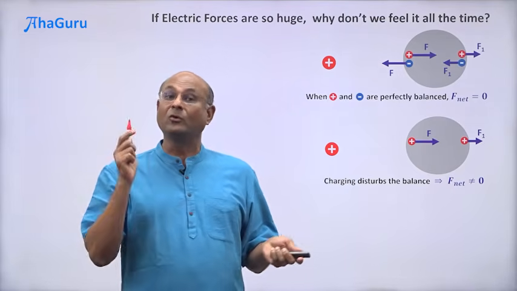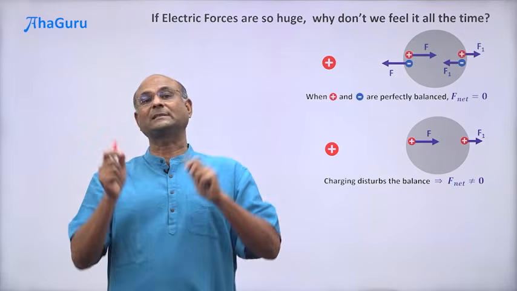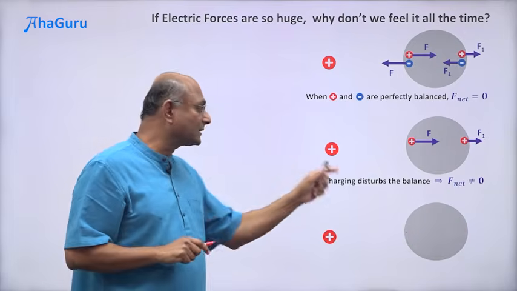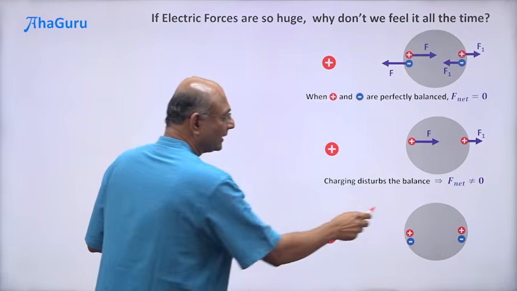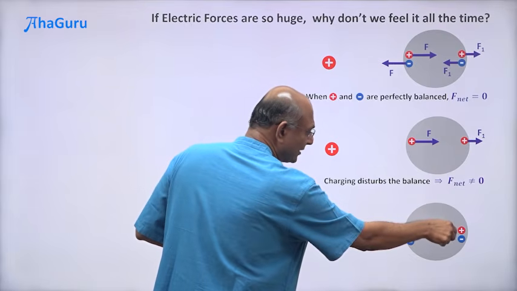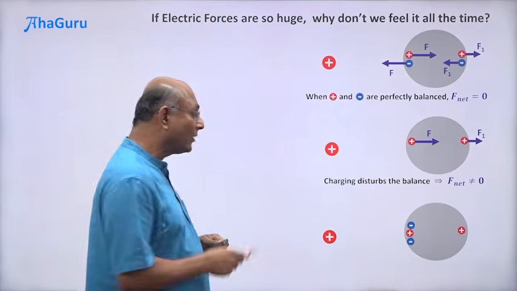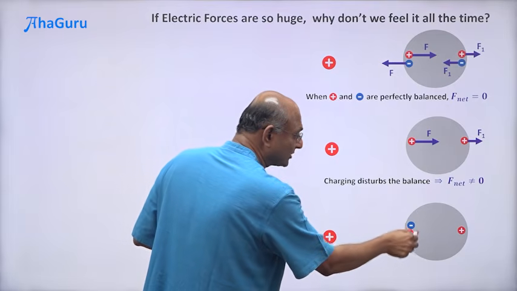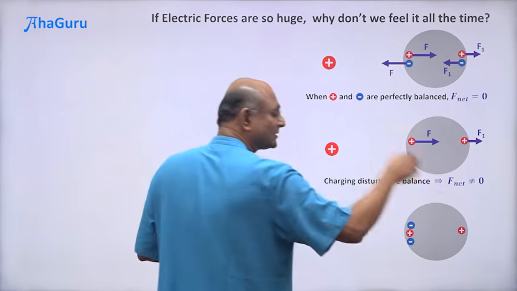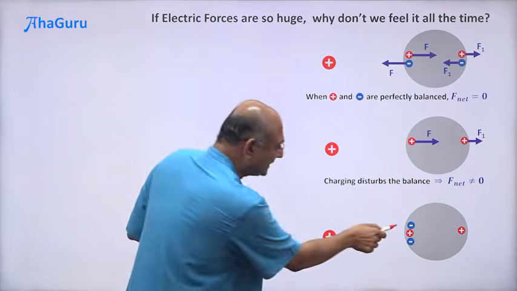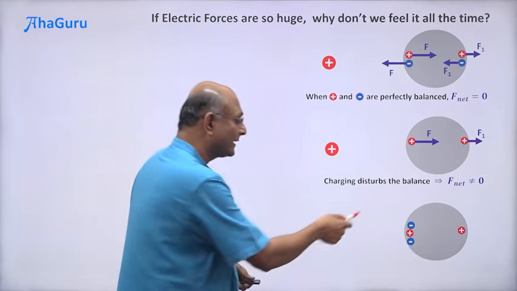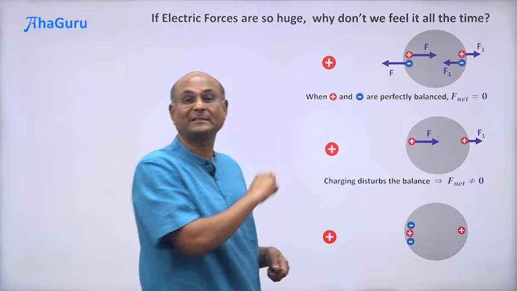Is that the only way? No. Even by moving charges around slightly, you can disturb the balance. For example, if this was a conductor, you can have electrons moving around. So I'm going to move that minus charge here. And now you see there is a concentration of minus here and a concentration of plus there. You can say that this plus and minus cancels. It has one minus charge here and one plus charge there.